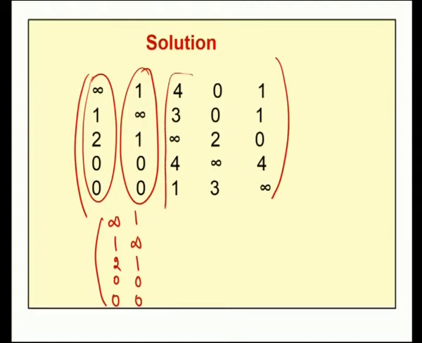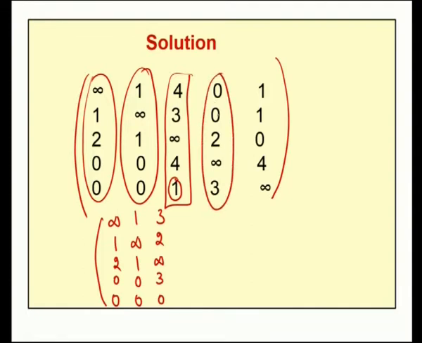Now, if we consider the third column, the minimum element is 1. Subtract that 1 from each and every entry of that column. So, we will get 4 minus 1 is 3, 3 minus 1 is 2, next is infinity, 4 minus 1 is 3, 1 minus 1 is 0. Now, do the same thing for the fourth column. For the fourth column the least value is 0. By subtracting 0 from each and every entry, we will get the same column 0 0 2 infinity 3. Now, in the fifth column the least value is 0. By subtracting 0 from each and every entry, we are getting the same values.